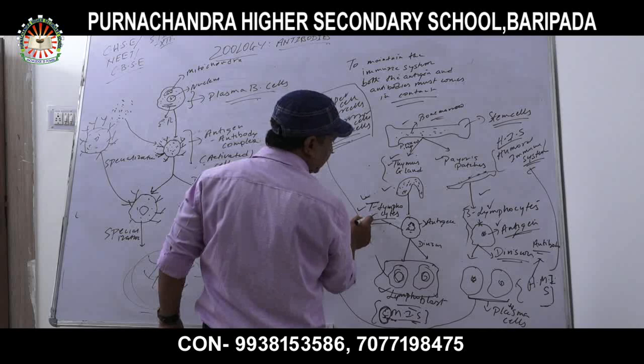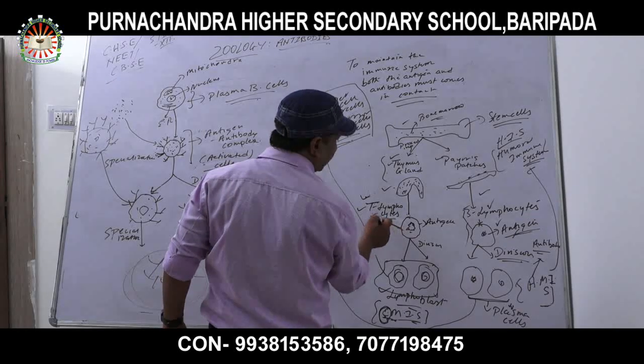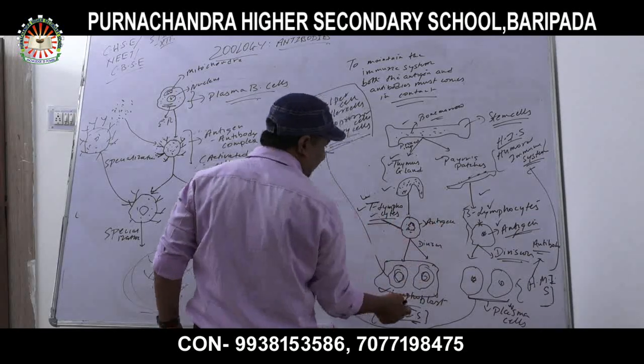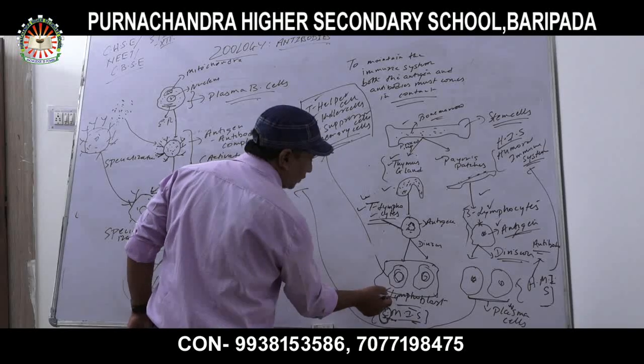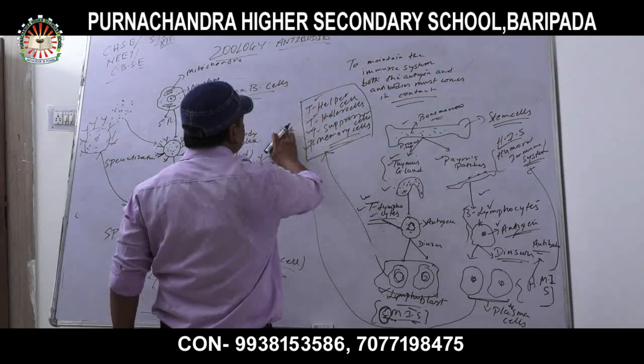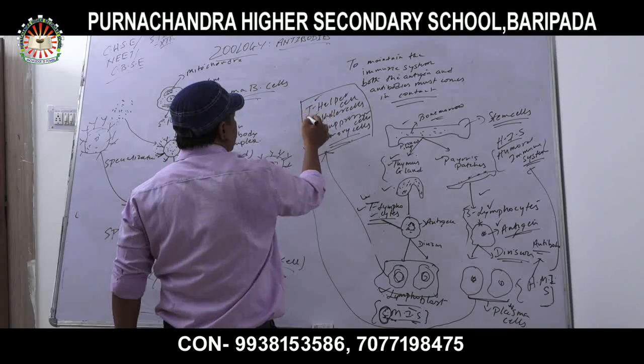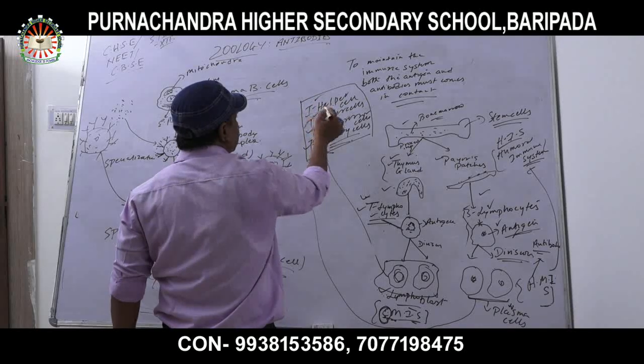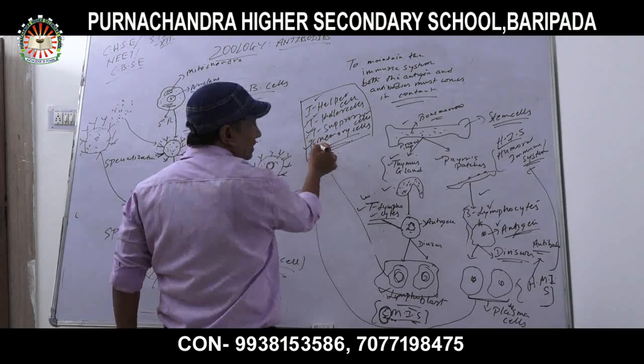Thymus gland and Peyer's patches: the thymus gland produces T lymphocytes and Peyer's patches produce B lymphocytes. So there is a complex between T lymphocytes and antigens. After division, it forms lymphoblast. Lymphoblast is the constituent of 4 types of cells, that is T helper cells, T killer cells, T suppressor cells, and T memory cells.